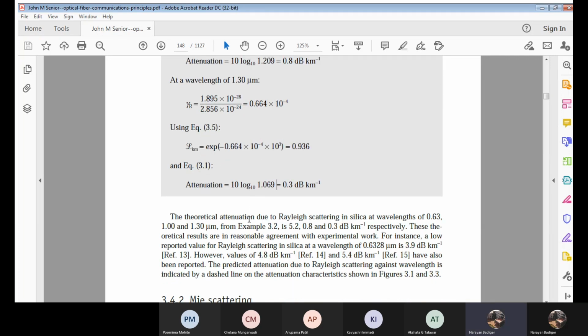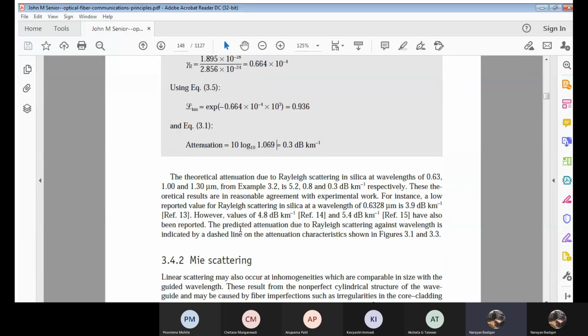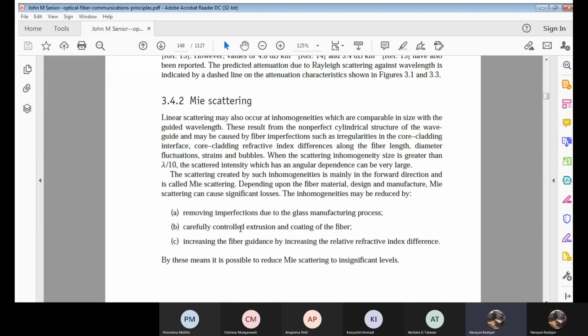Okay, this is a very important problem in this module, which will be what? Calculating the Rayleigh scattering or the attenuation due to Rayleigh scattering. Okay, and the next we'll move with the Mie scattering. Now what is this Mie scattering?